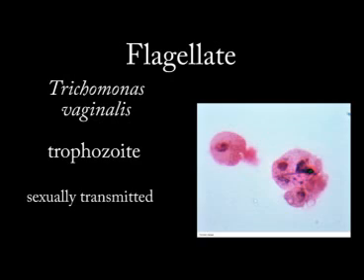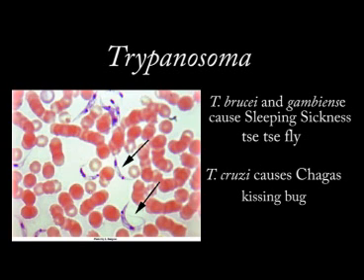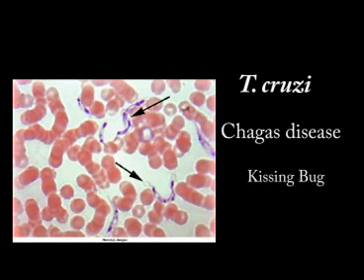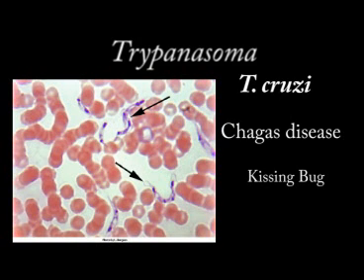The next parasite is Trypanosoma. Trypanosoma brucei gambiense and rhodesiense both cause African sleeping sickness and are transmitted by a vector known as the tsetse fly. Trypanosoma cruzi, found in South America, causes Chagas disease. Chagas disease is a long-term progressive disease that eventually leads to heart conditions. It is found in Mexico, Central America, South America, and parts of the southern United States. Chagas disease is transmitted by the vector called the kissing bug.